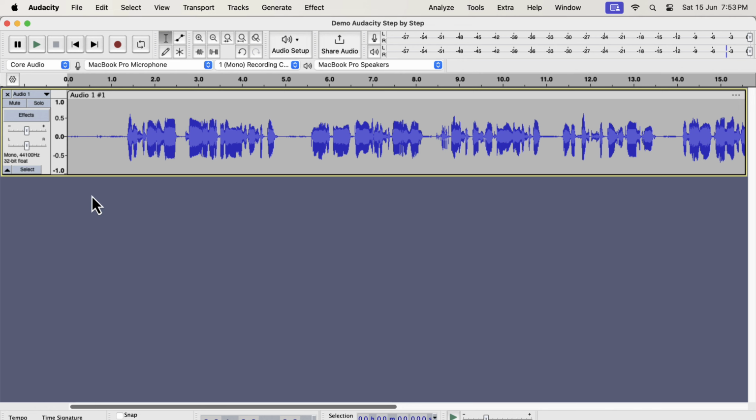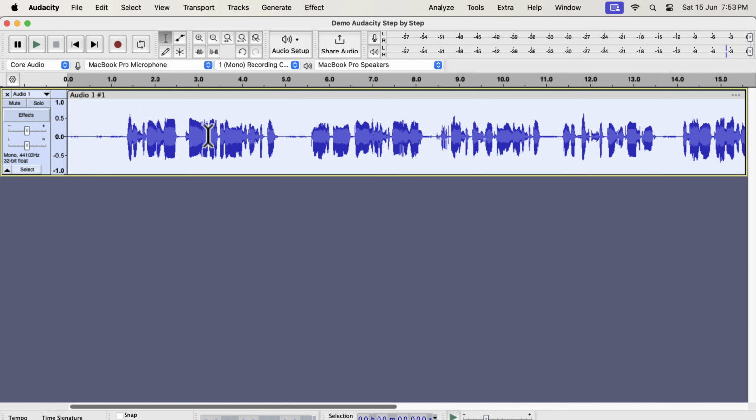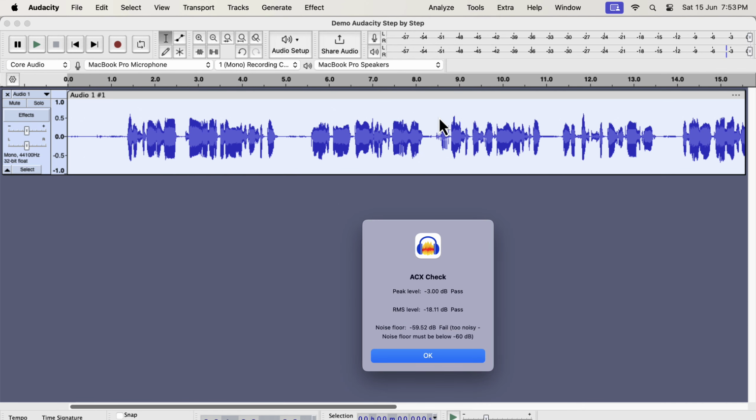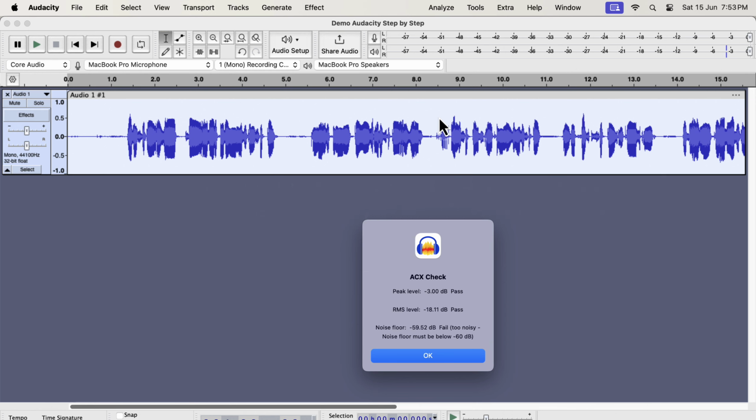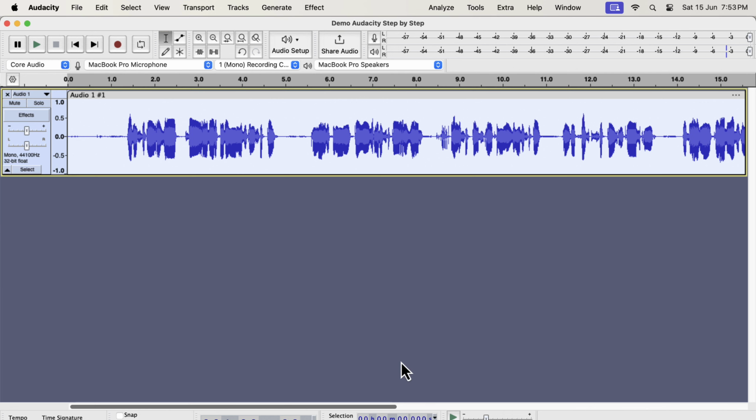The recording you see on the screen has already been processed without any noise reduction. I will check the recording through the ACX check. After processing, the peak and RMS levels are okay. The noise floor has failed with a small margin for ACX. However, if I had to submit to a production house where the noise floor should be -72, I have to do a 13 dB noise reduction. That much reduction can introduce harshness. A better approach would be to use one of the external plugins I recommend at the start of this video.